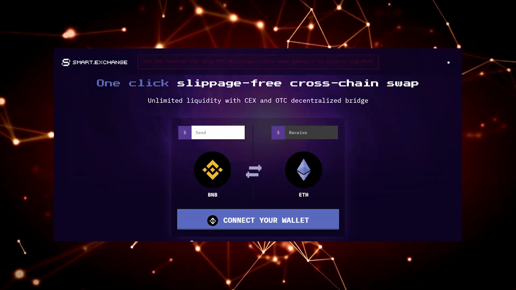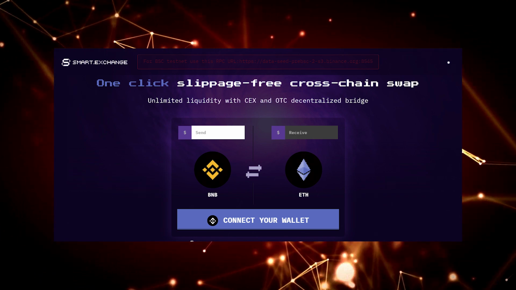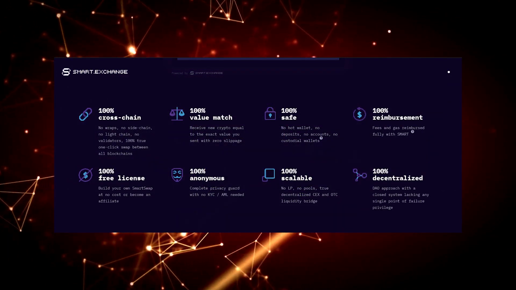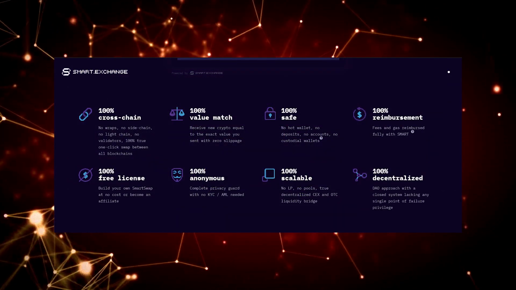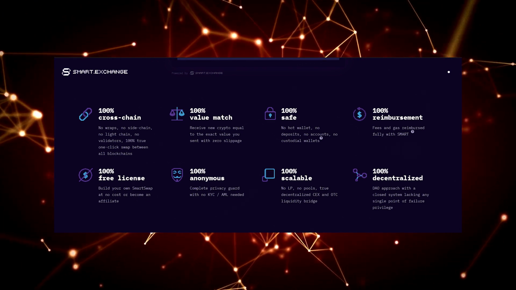Well, if you are complaining about slippage, then maybe it's because you haven't heard of SmartSwap, the world's first smart decentralized exchange, which provides one-click slippage-free cross-chain swaps in a simple layer. In this video, we are going to do a general review of SmartSwap, explaining what it is, its main features, how it works, and the problem it seeks to resolve.